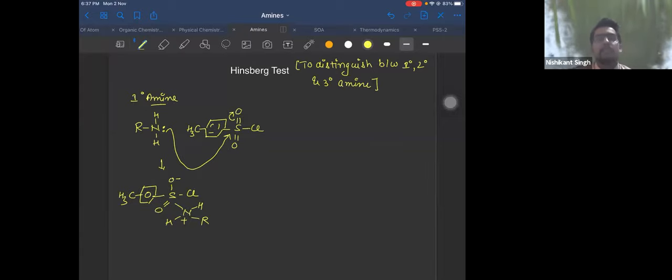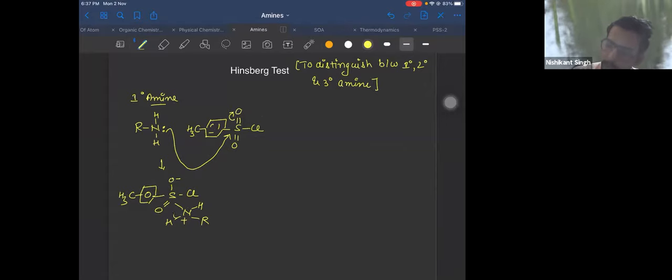Isocyanide test and Hinsberg test, what is the difference? Isocyanide test is given by only primary amine. So you can distinguish between primary amine and secondary amine, primary amine and tertiary amine. How will you distinguish between secondary amine and tertiary amine? That you cannot do by isocyanide test. That has to be done by Hinsberg test.